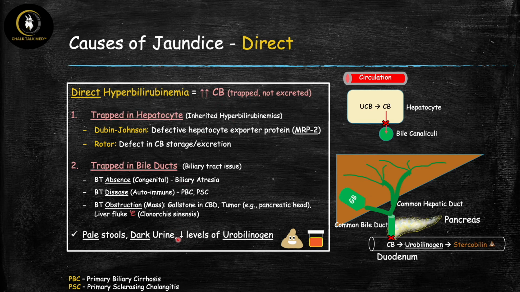Now, you may be wondering, are there any other clues on a test question or a presentation that can lead me to know that this is going to be a direct hyperbilirubinemia? In other words, there's a problem with excretion of conjugated bilirubin, and there is.